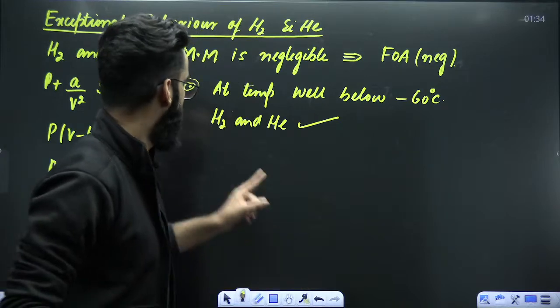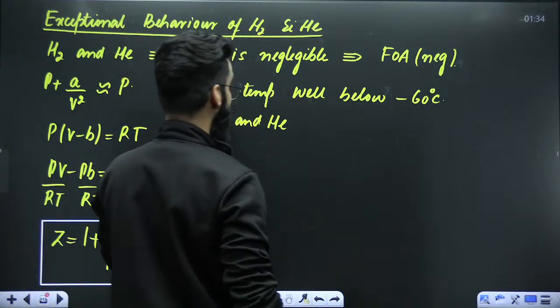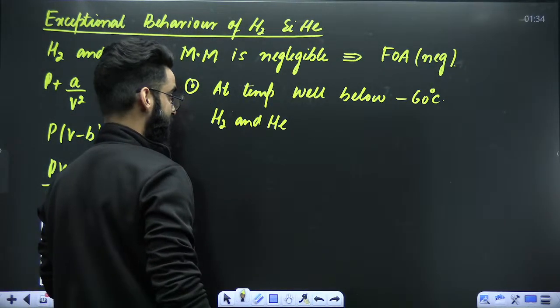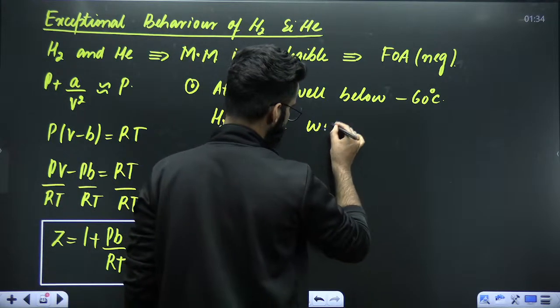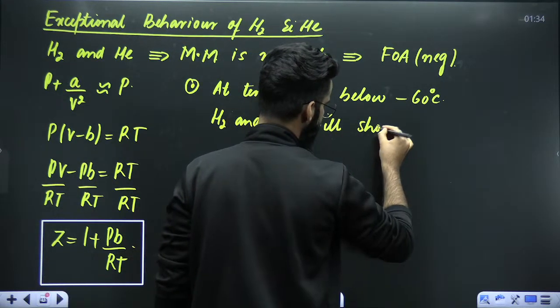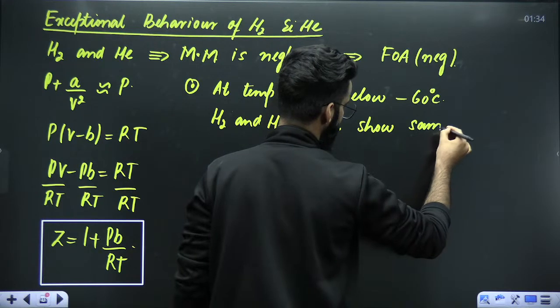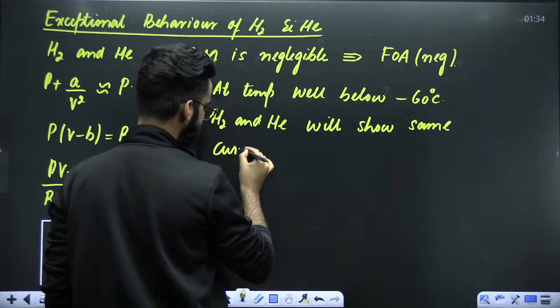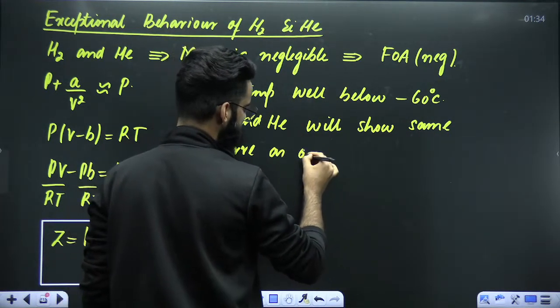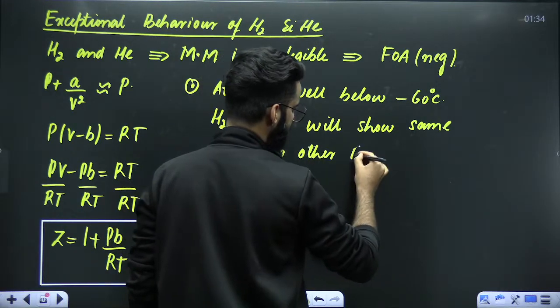Okay? Do remember, at temperature well below minus 60 degrees centigrade, hydrogen and helium will show the same curve as other real gases show.